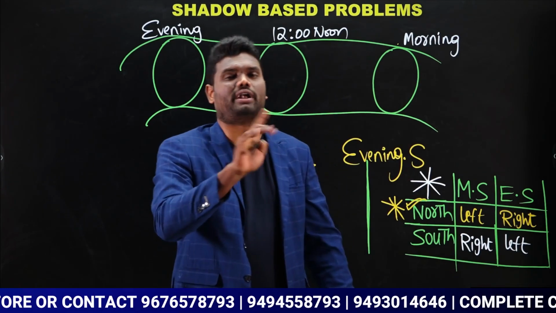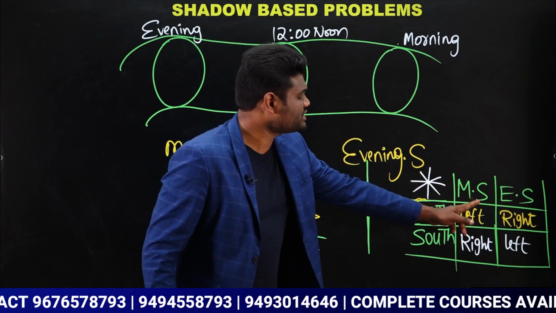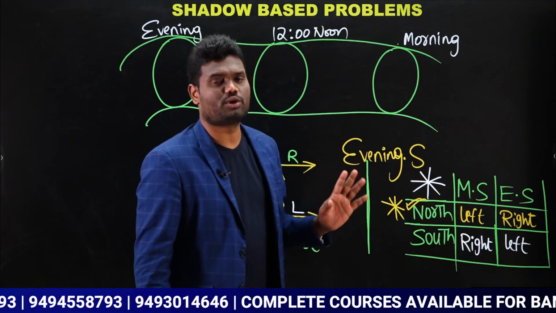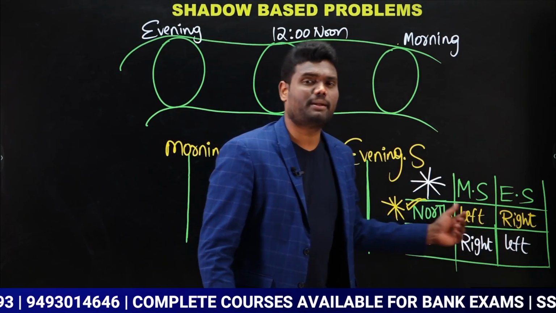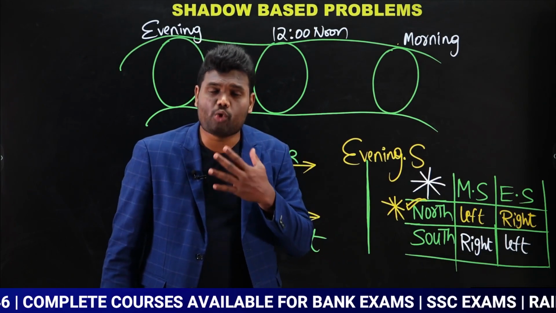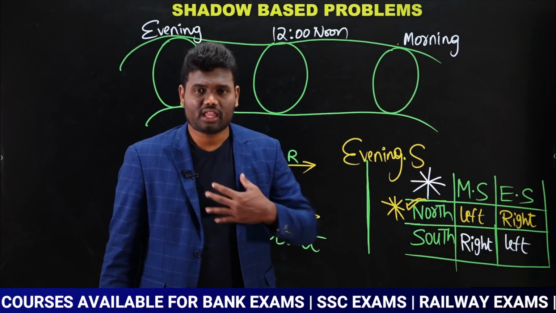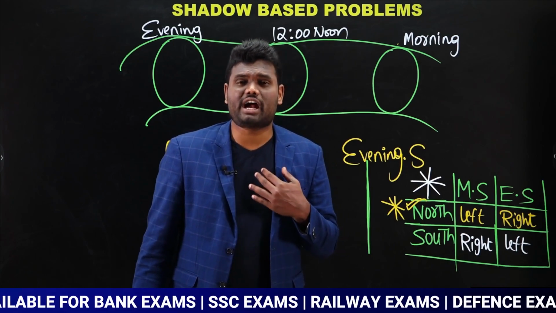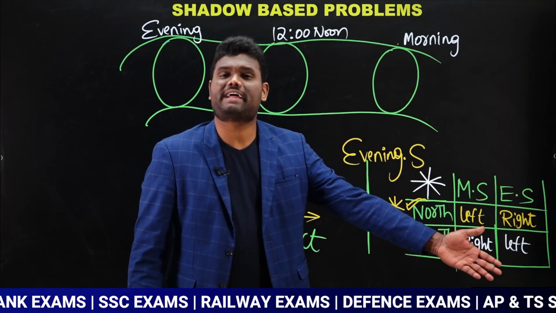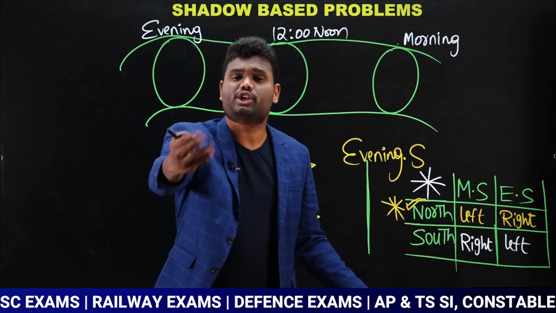Remember only this point, nothing more than that. Morning shadow left hand side, person is facing towards north. Evening shadow right hand side, person is facing towards north. If I am going to say the question in this way, I found my shadow in the morning time on the left hand side, which means I am facing towards north direction.